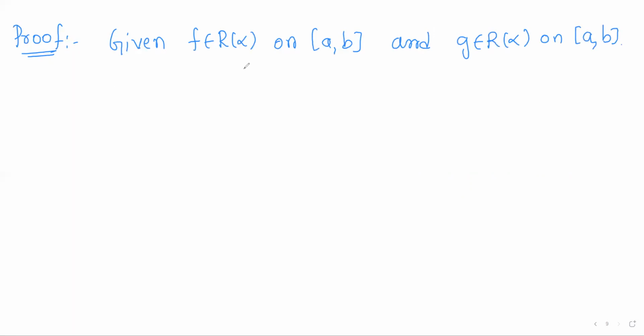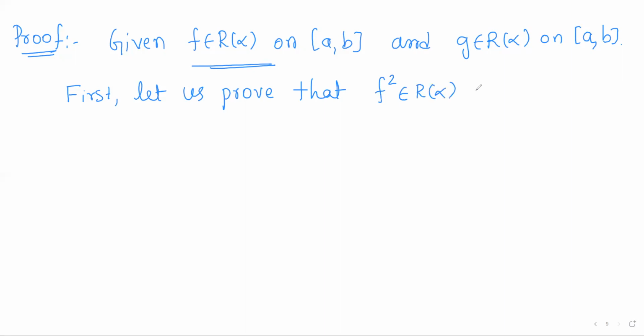Now first, with the assumption that f is Riemann-Stieltjes integrable, let us prove that f square is also a Riemann-Stieltjes integrable function on [a, b]. So assuming f is Riemann-Stieltjes integrable, we shall prove f square is Riemann-Stieltjes integrable.